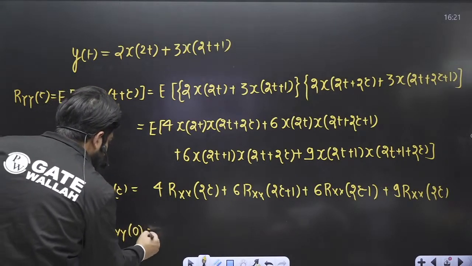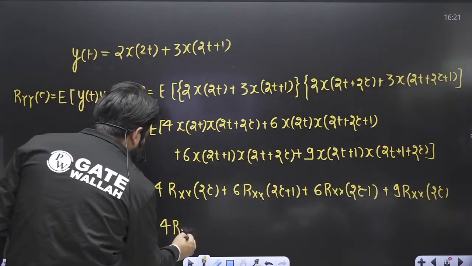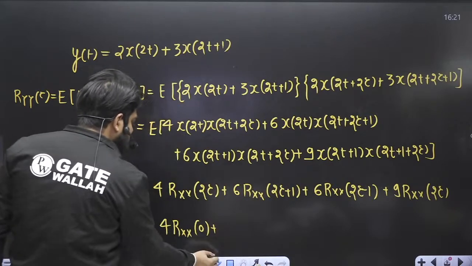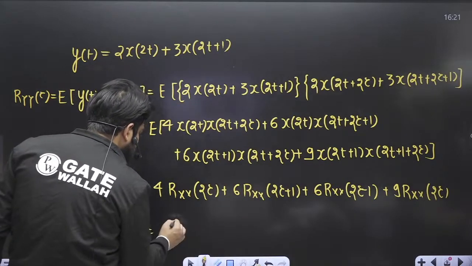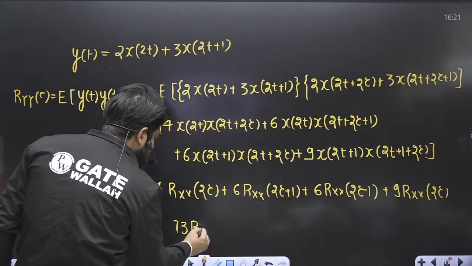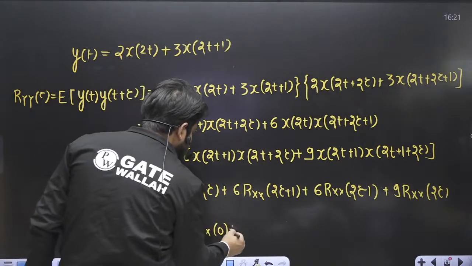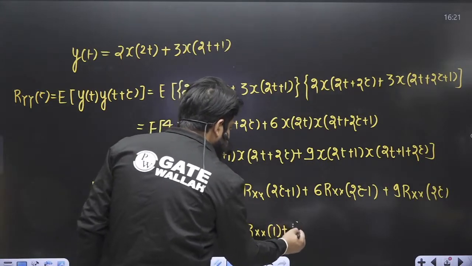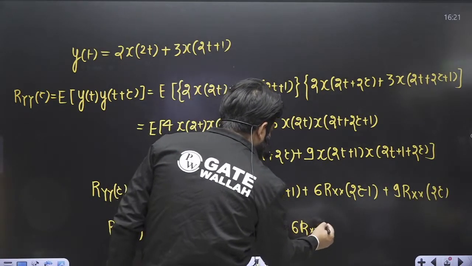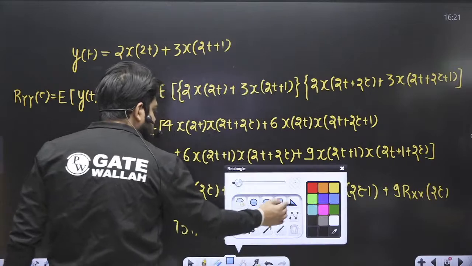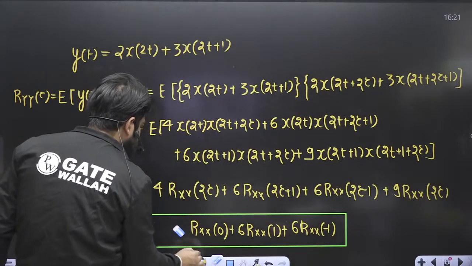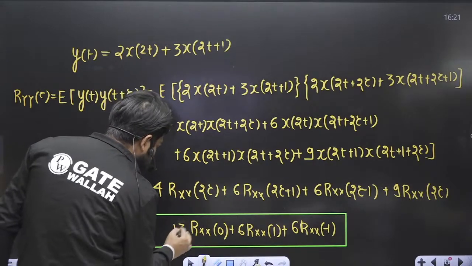So this becomes 4 times Rx(0), and 4 and 9 I can add, so this becomes simply 13 times Rx(0) plus 6 times Rx(1) plus 6 times Rx(-1). Now we have to calculate this value.